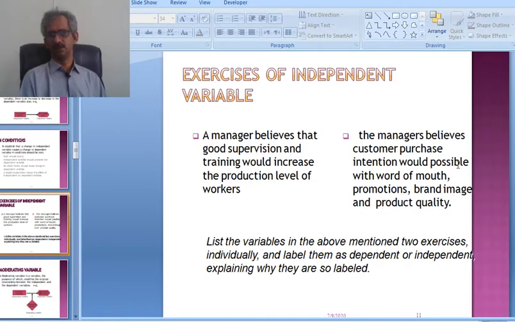So word of mouth is an independent variable. Promotion strategy, brand image and product quality are also independent variables. These affect the customer's purchase intention, that is, how much a person purchases depending on these factors.